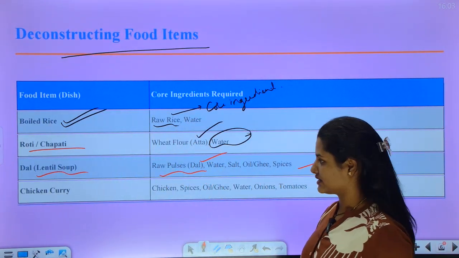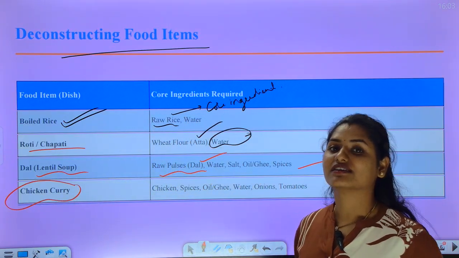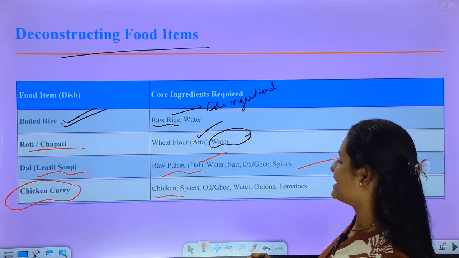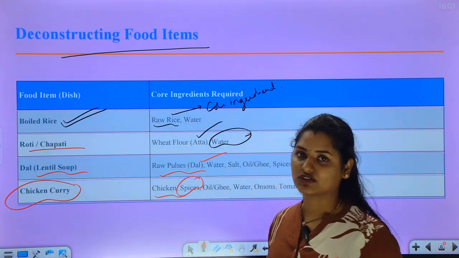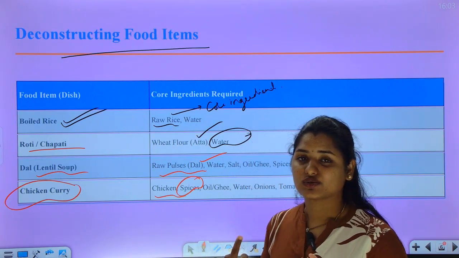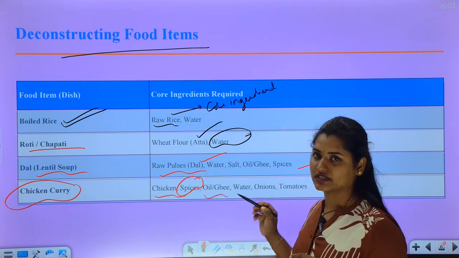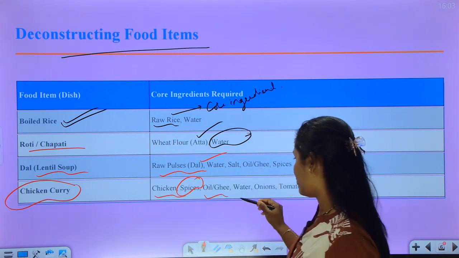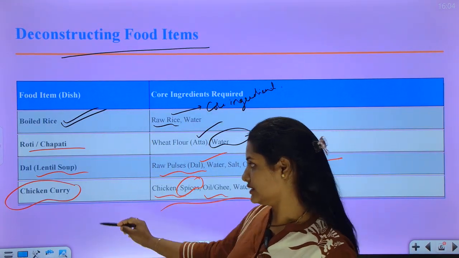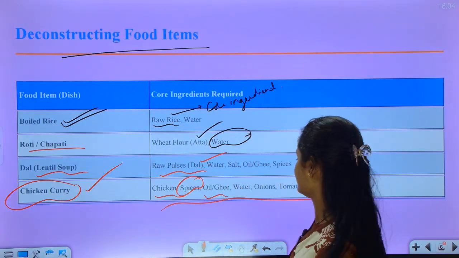And next is chicken curry. In chicken curry, what are the main ingredients required? First one is chicken. Without chicken, there will be no chicken curry. Next, spices, like chili and masala. These all come under spices. Later, oil or ghee, then water, onions, tomatoes, green leaves. All these ingredients are required for preparing chicken curry. So this is deconstructing a food item.